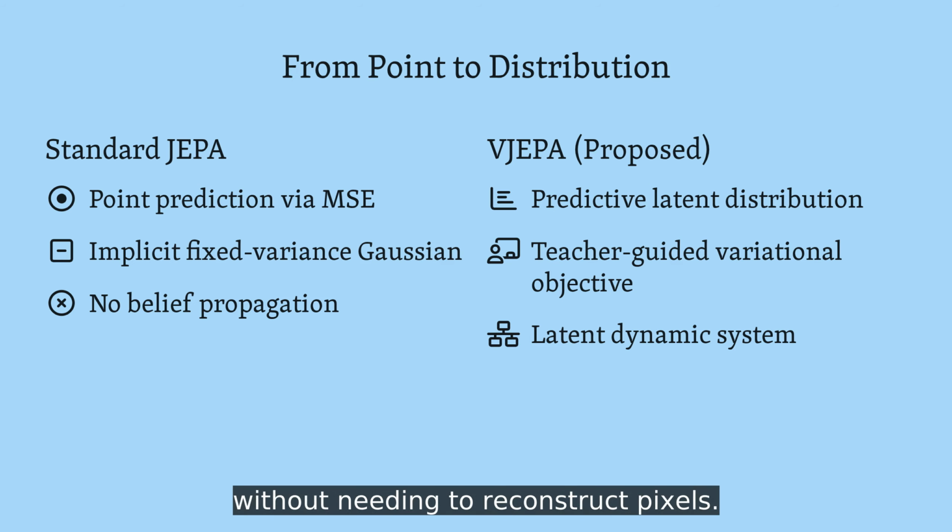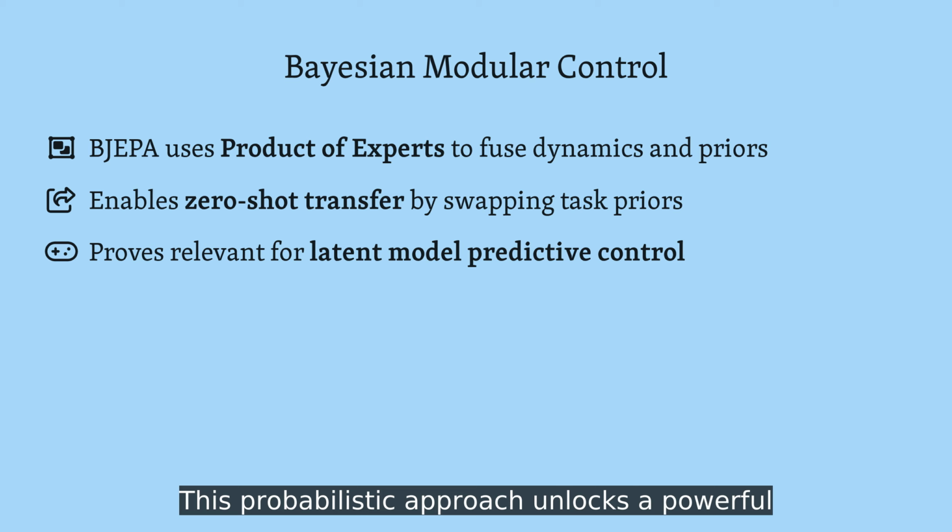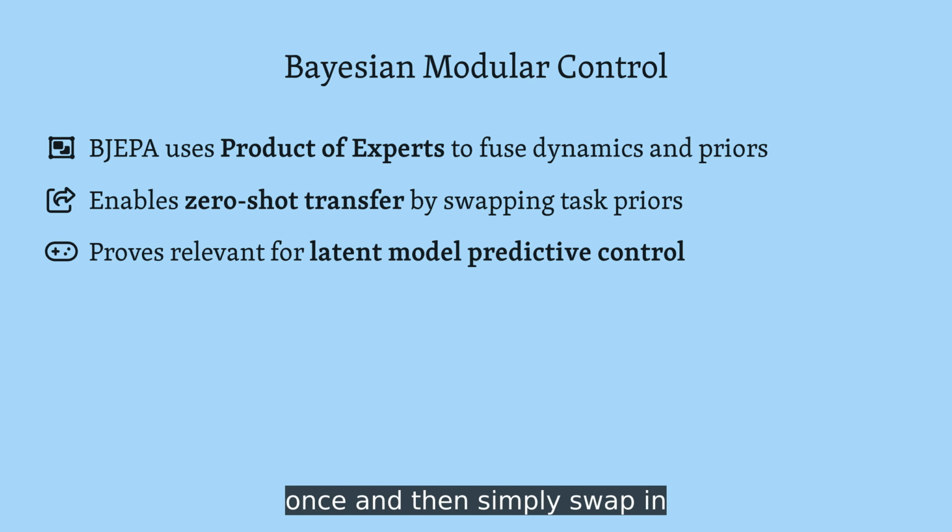system. This probabilistic approach unlocks a powerful extension called Bayesian GEAPA, or VJEPA. The authors demonstrate how they can separate the learning of world dynamics from specific task constraints, using a product of experts framework. This separation allows for zero-shot transfer. You can learn the physics of the world once, and then simply swap in different energy-based priors for new tasks. It essentially turns the latent space into a flexible environment for model predictive control.